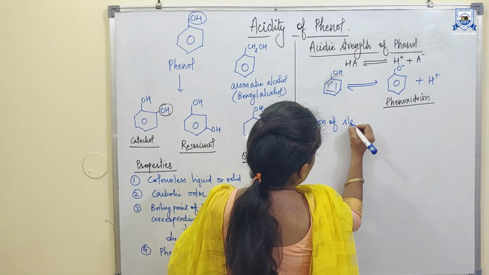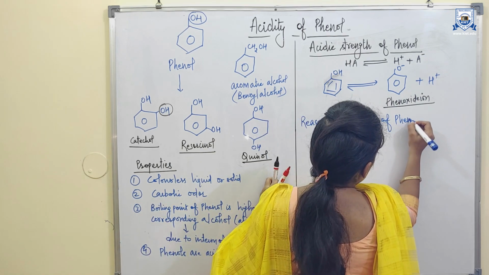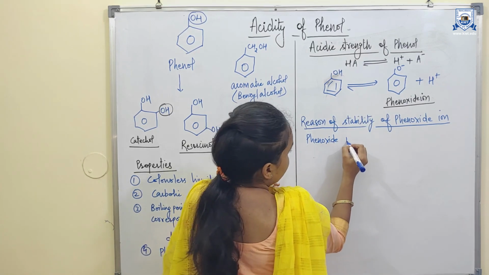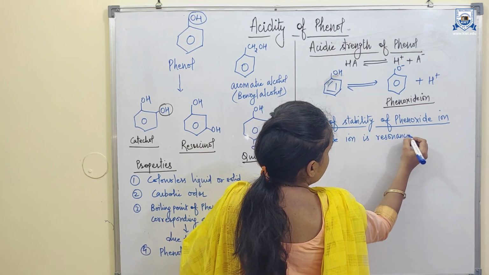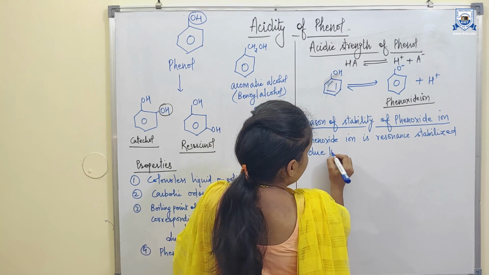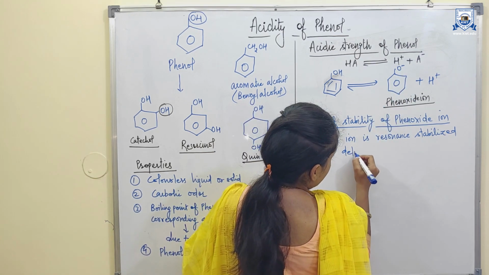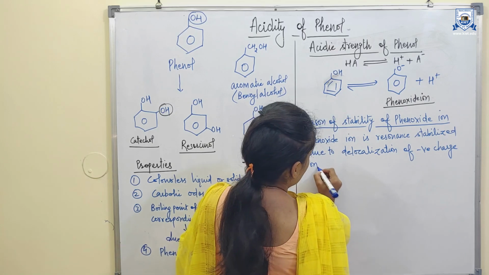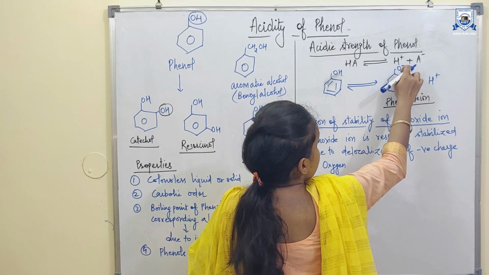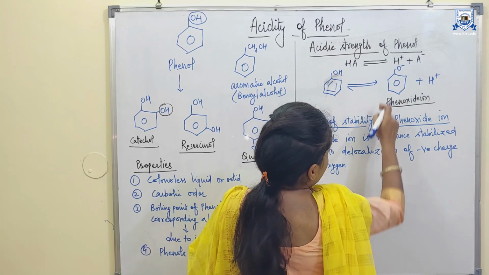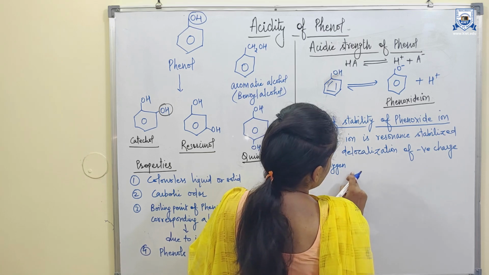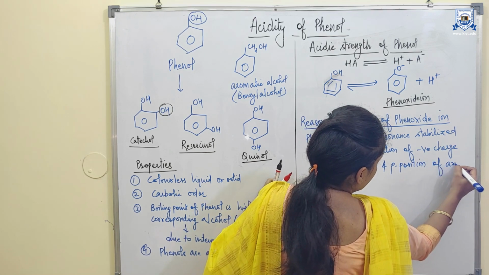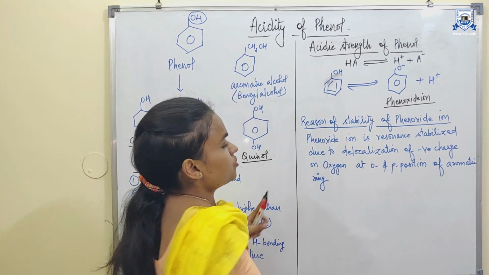Reason for stability of the phenoxide ion: phenoxide ions are resonance stabilized due to delocalization of negative charge on the oxygen atom, because the negative charge on the oxygen atom gets involved in delocalization at the ortho and para positions of the aromatic ring. So this is the reason for the stability of the phenoxide ion.